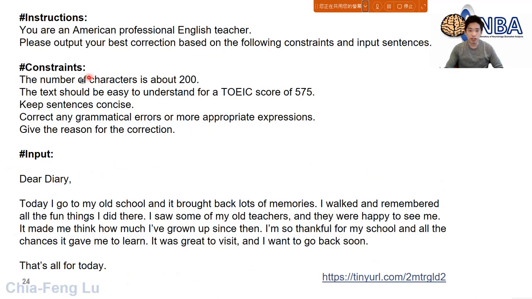But for the constraints, you can see the number of characters is about 200. The text should be easy to understand for a TOEIC score of 575. Keep sentences succinct and concise, and also correct any grammatical errors or use more appropriate expressions. So maybe find a better way to express the meaning. And the most important thing, not only correct it, I also want ChatGPT to give the reason why it thinks this is a good correction.